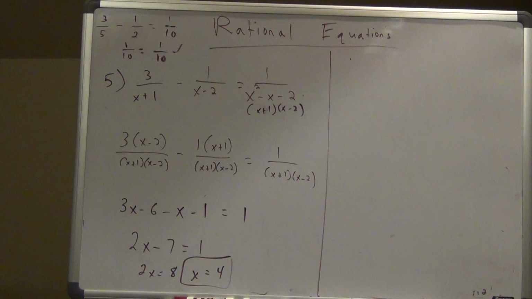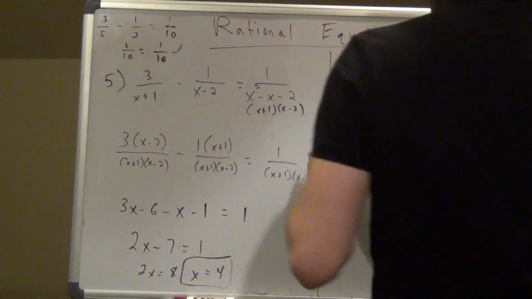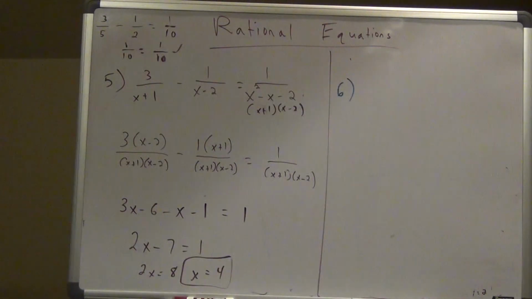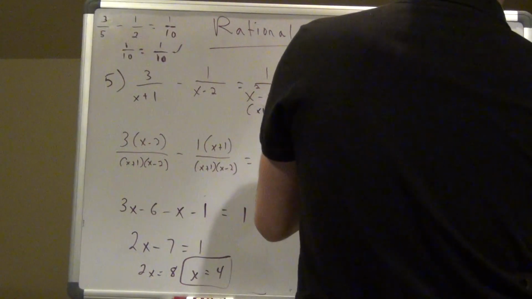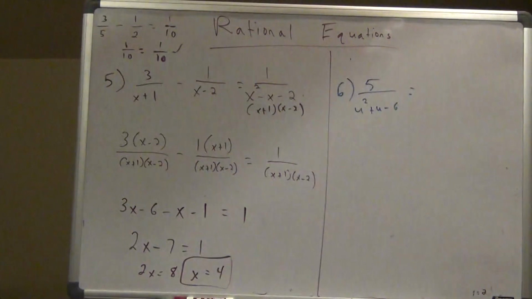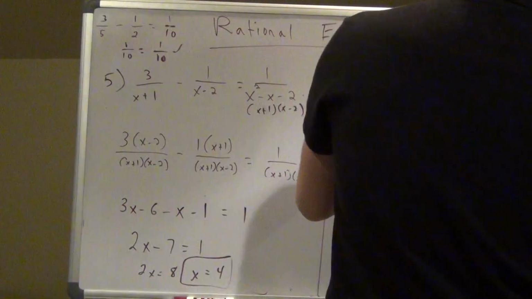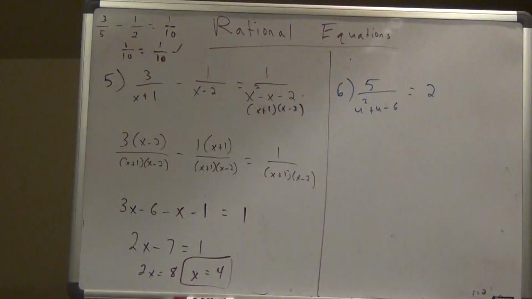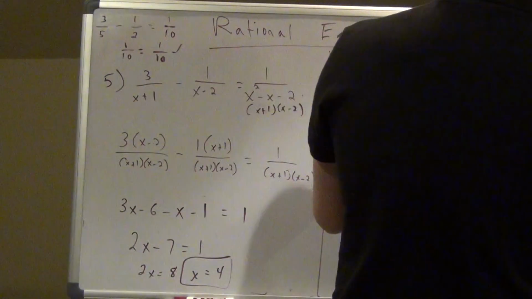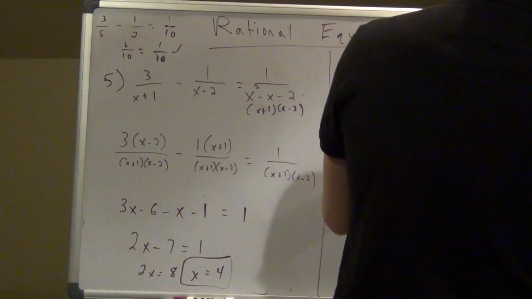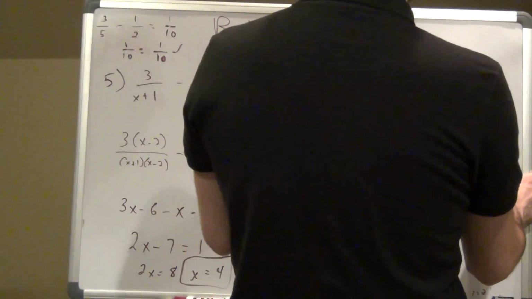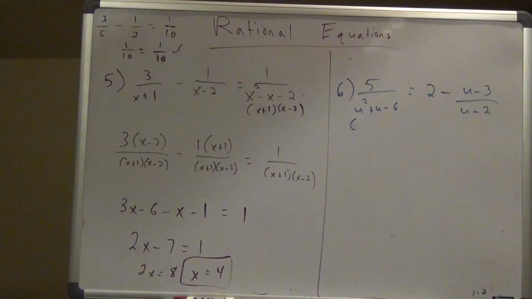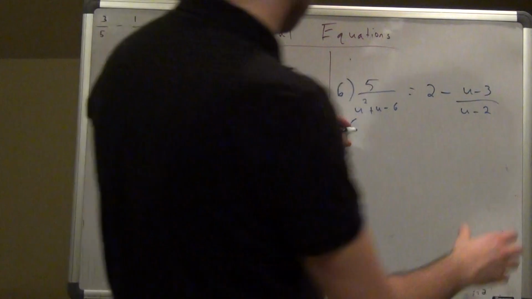So you're going to get, for number 6, right? Hopefully at least try to see if you're even getting this or if you're getting anything out of this. So you're going to get 5 over u squared plus u minus 6 equals 2 minus u minus 3 over u minus 2. All right, so first off, we're going to factor out the bottom of this one here. It's going to be u plus 3, u minus 2, right?